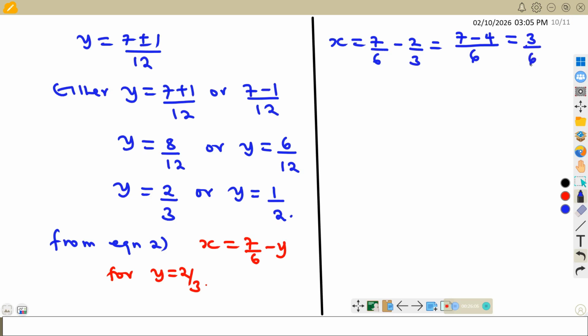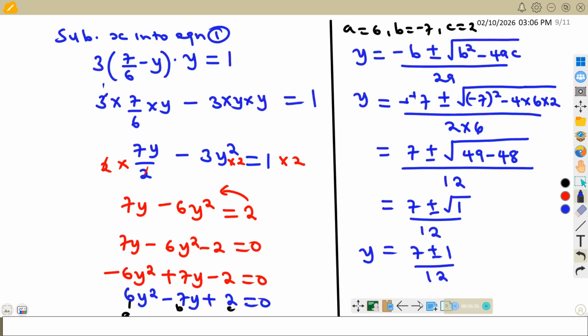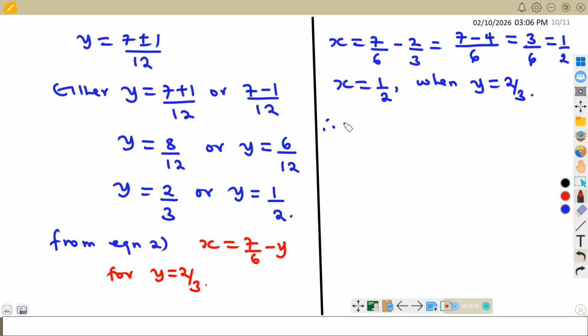So we have 3 divided by 6, and this is by 3. This will give us 1 over 2. So x is 1 over 2 when y is 2 over 3. So what does this one imply? This implies that, remember, x is representing probability of A. So this implies that probability of A is a half when probability of B is 2 out of 3. So we shall have that one sorted.